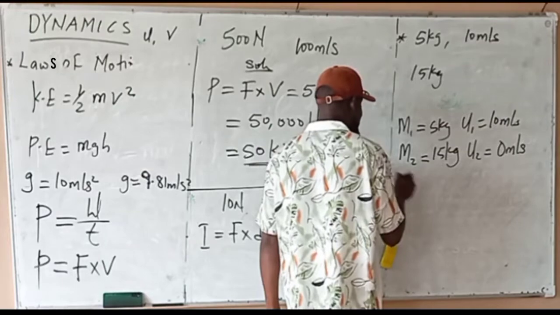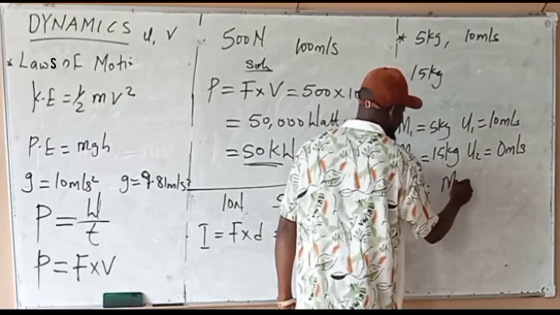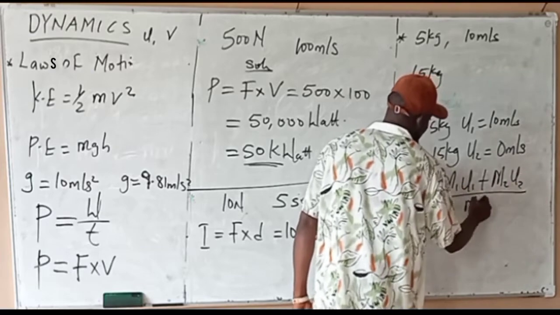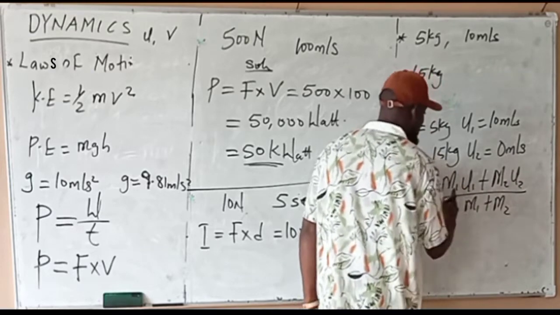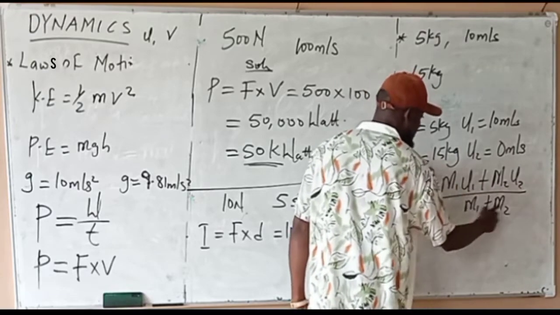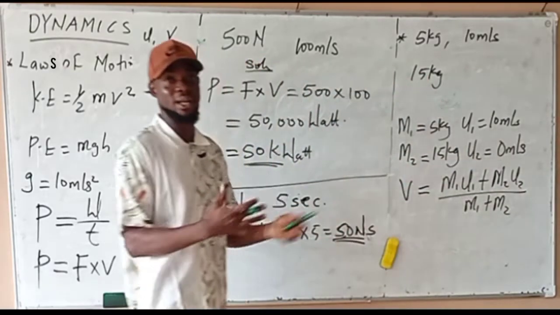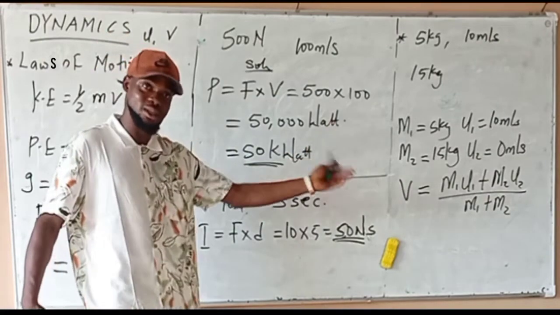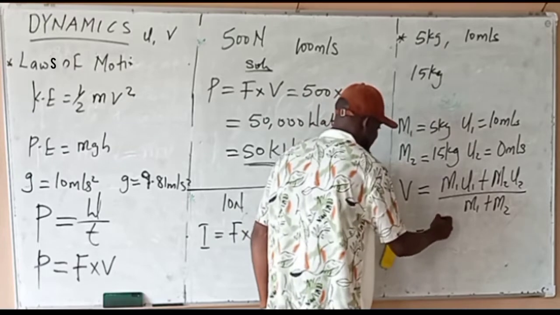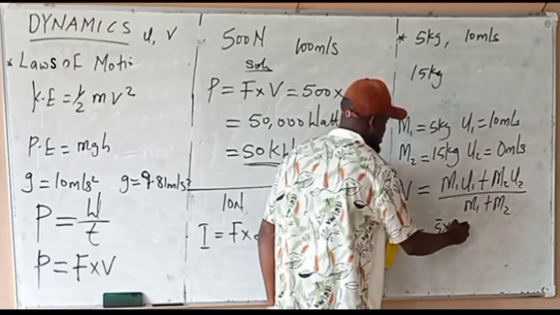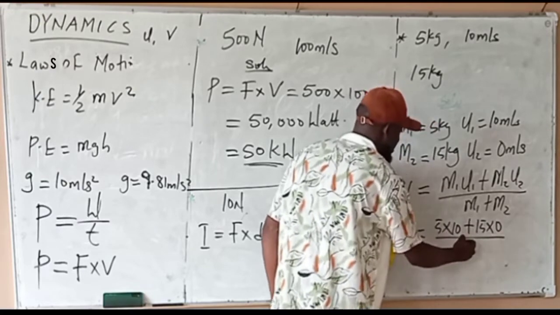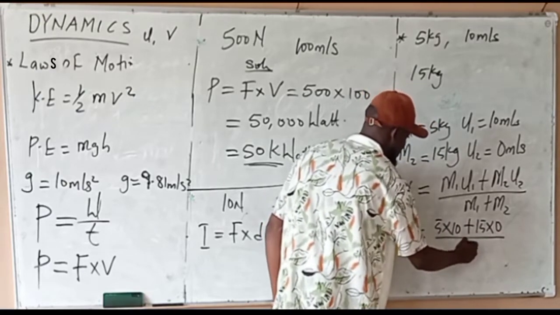So we know that the common velocity of the bodies is M1 U1 plus M2 U2, all over M1 plus M2. Remember, we're using MA UA plus MB UB over MA plus MB. It's not the labeling, I'm just using 1 and 2 now, not A and B. So this will be 5 times 10 plus 15 times 0, over 5 plus 15.